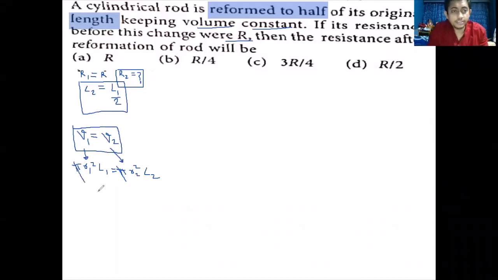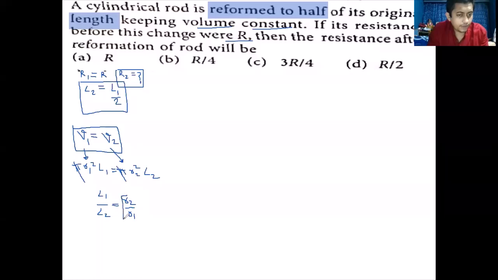From this, dear students, we understand that the ratio L1 divided by L2 is equal to R2 divided by R1, the whole square.